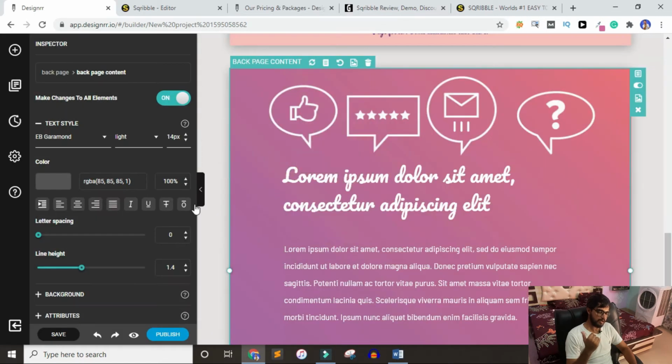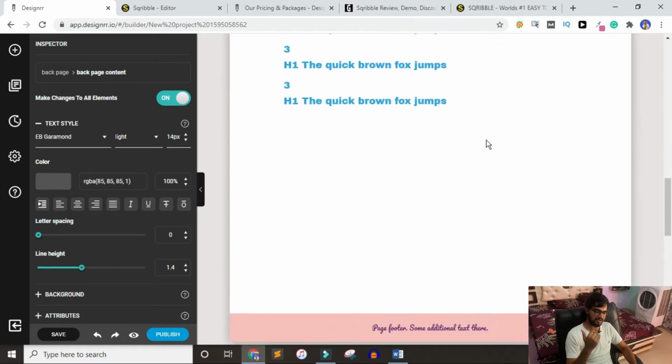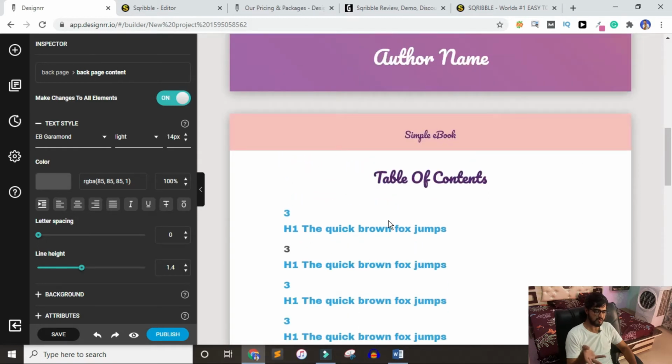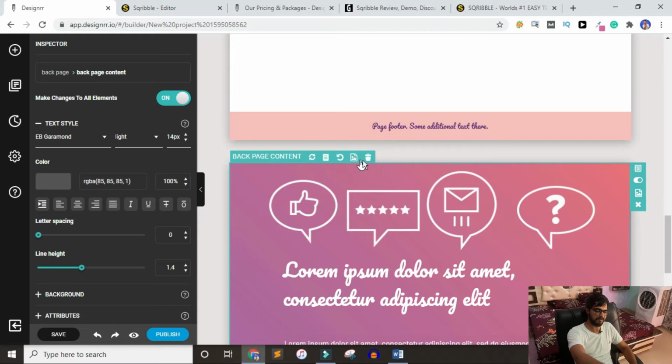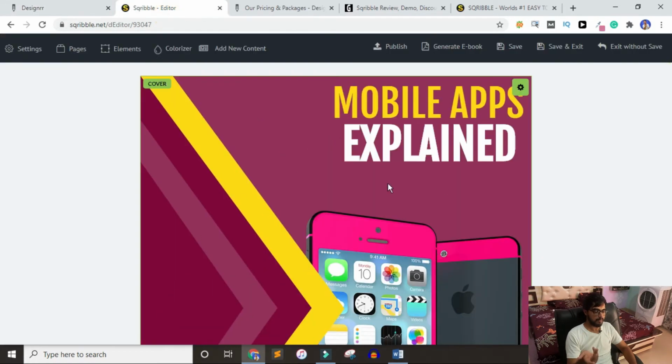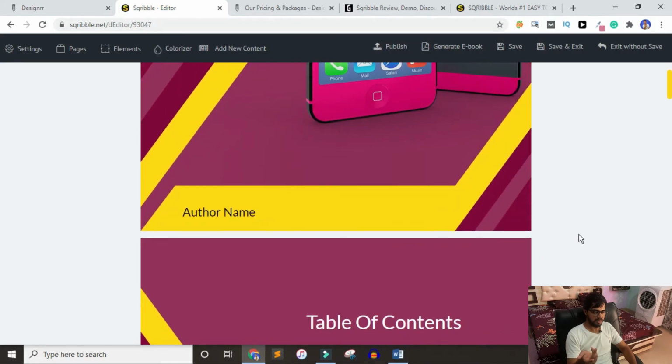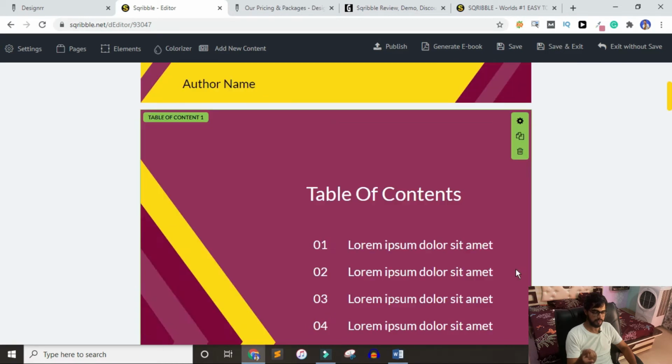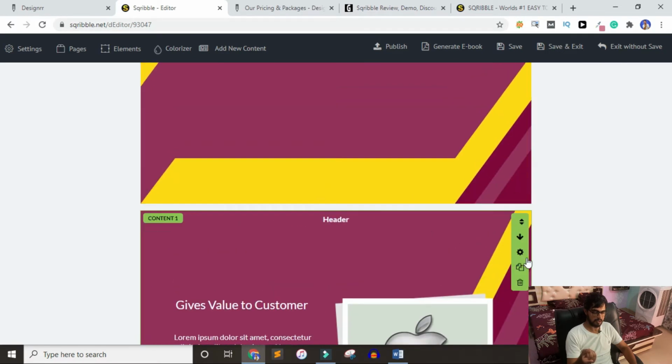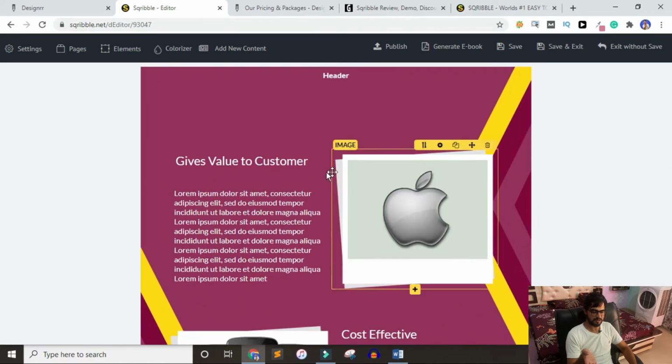I have tried a lot to see if I can find a feature to copy a page, but sadly there is no copy button available in the designer, and every template has only 3 pages. Everything except these 3 pages will be like a Word document. Of course you can change the background color, but still you cannot match it with your theme or template. But in the Scrabble, for example, this page or any page, you have this copy button. If I want to copy this, I click on that copy button, and it will create that page copy immediately. But I don't want it, I will delete it.